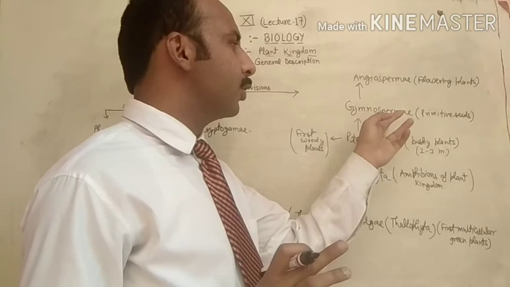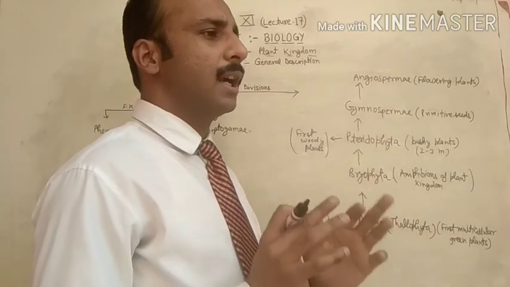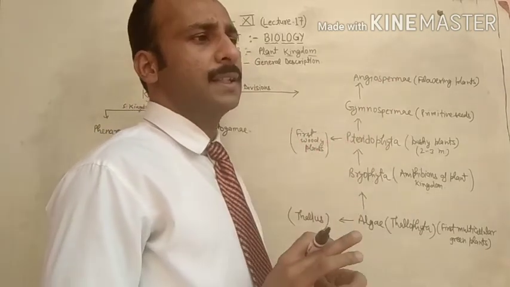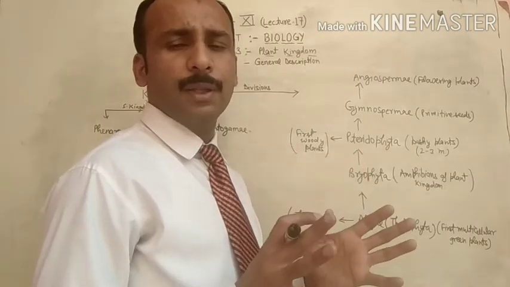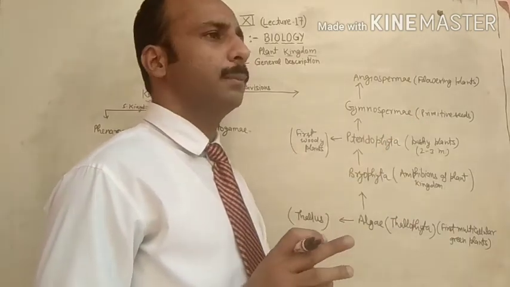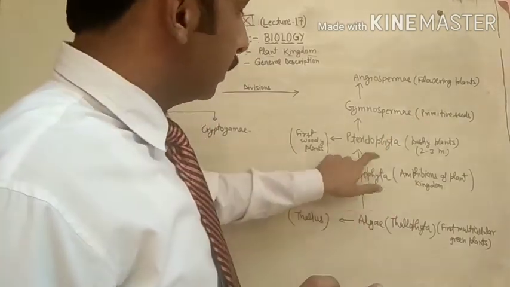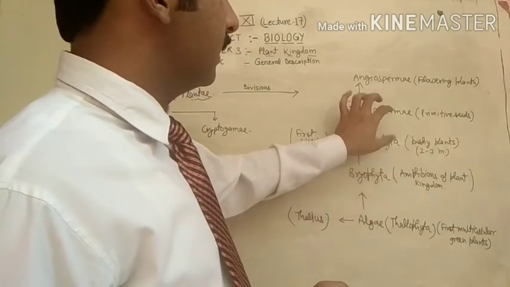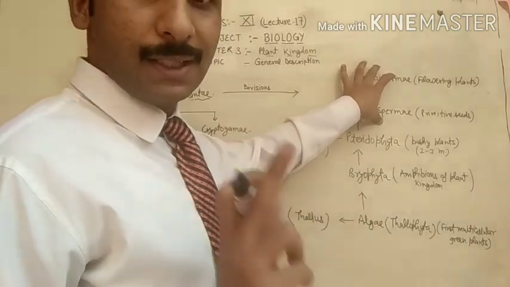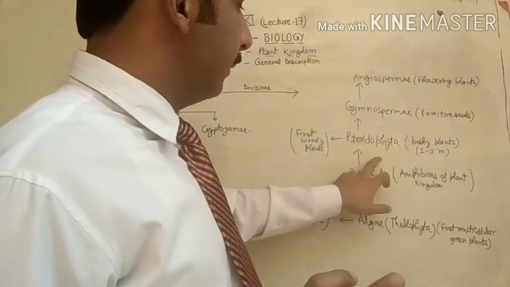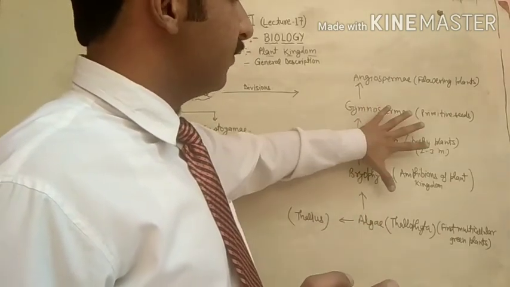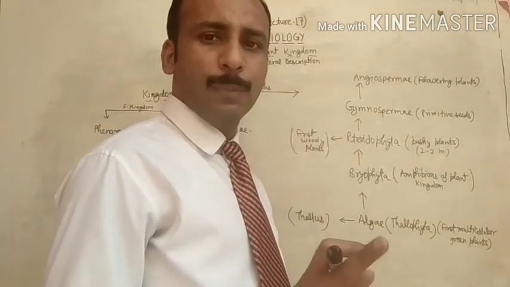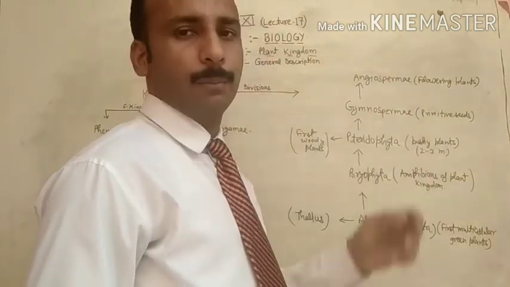Angiosperms are plants in which seeds are well developed, also called flowering plants. So algae, bryophyte, pteridophyte are non-seeded; gymnosperm and angiosperm are seeded. The first four are non-flowering plants, while angiosperms are flowering plants.